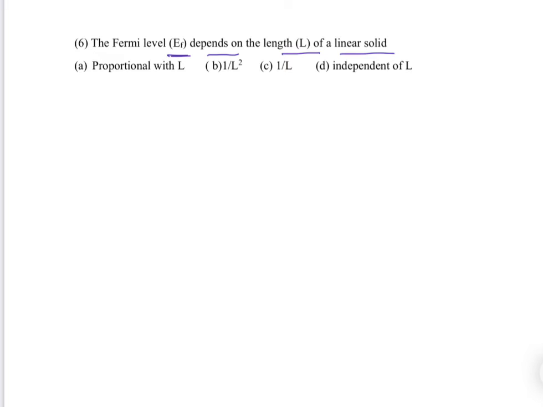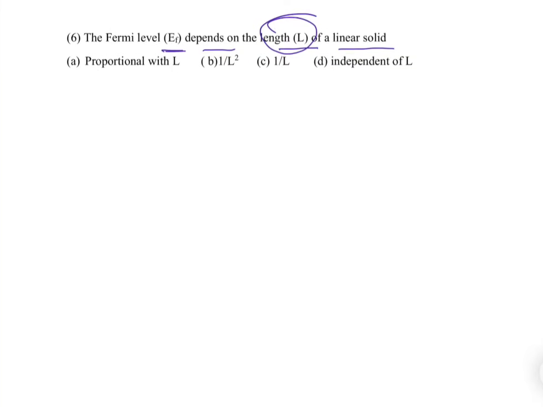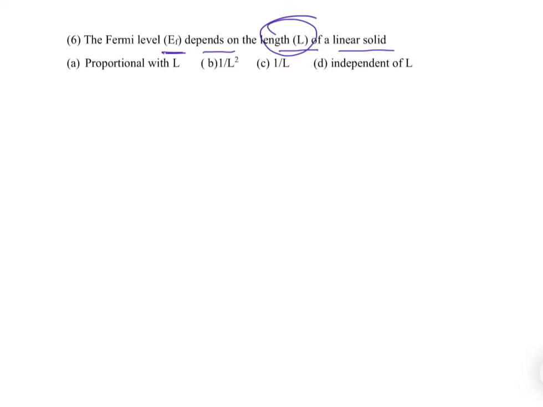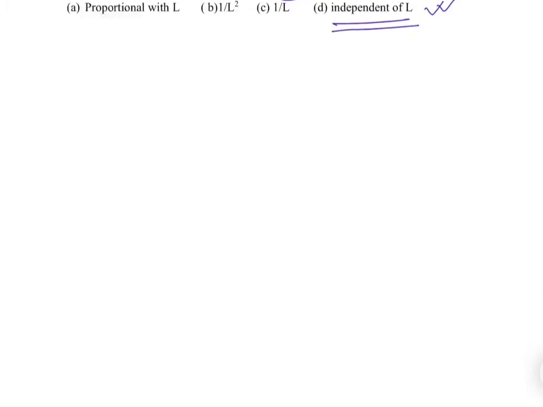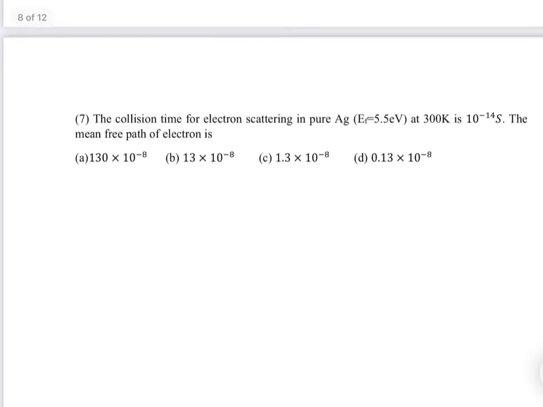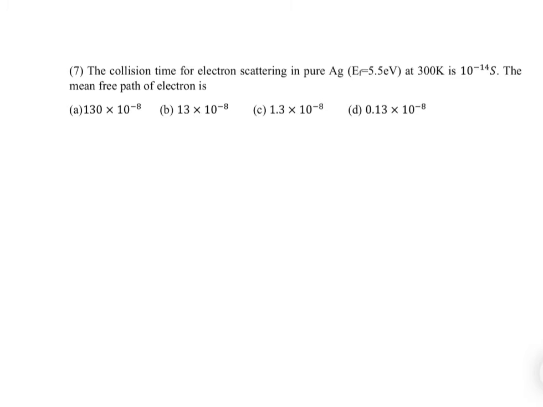So there is no dependence on the length of the solid, at least at the bulk level. So that is why it is completely independent of L. Okay. So then problem 7.